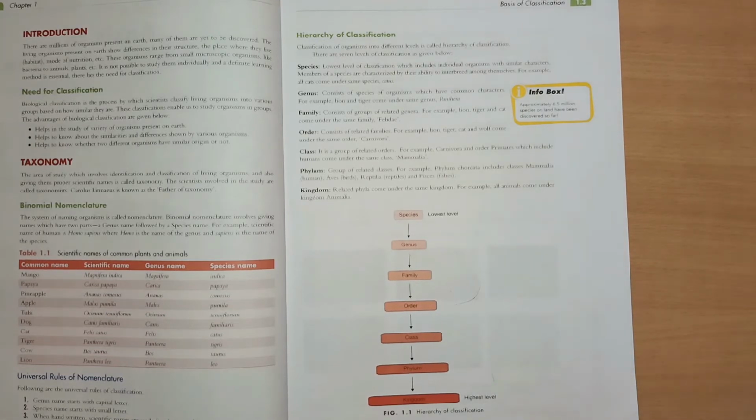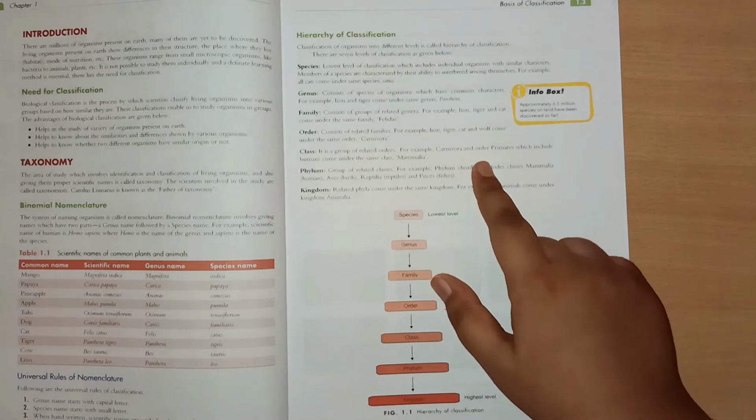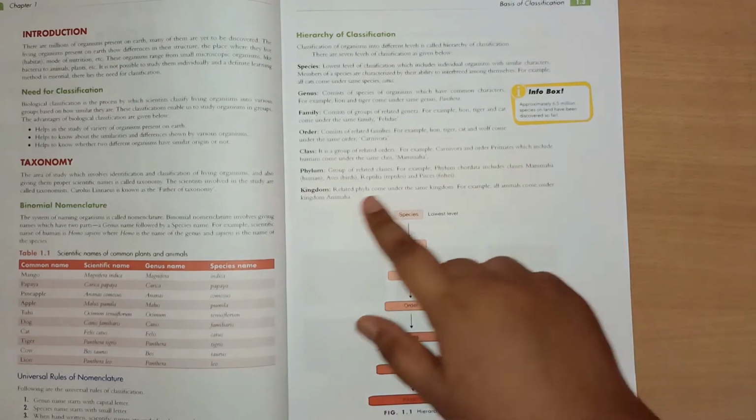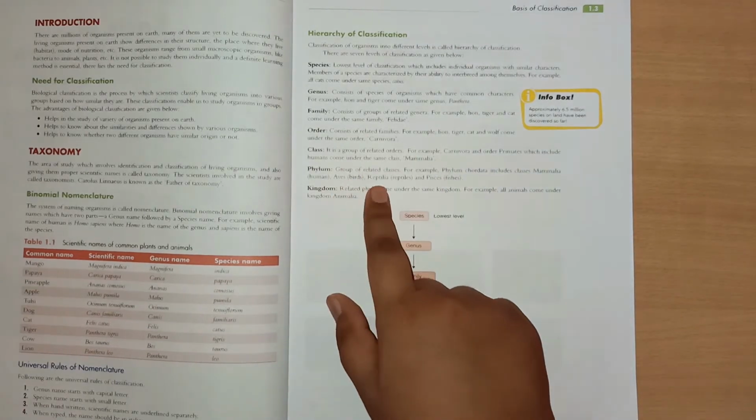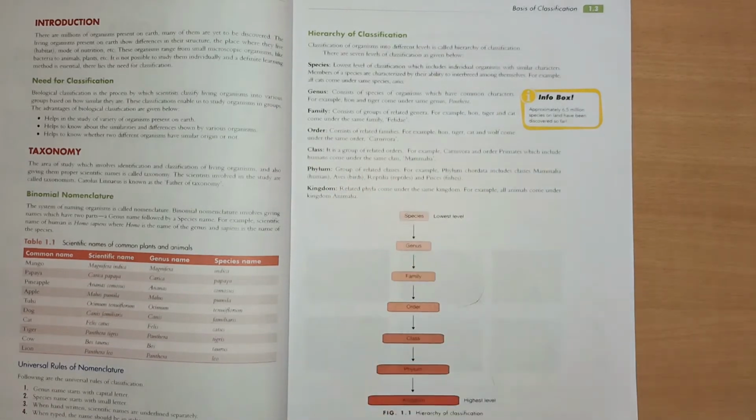and order Primates, which include human, come under the same class, Mammalia. So class is related orders. It is giving the example like Carnivora and order Primates, which include human, come under the same class, Mammalia. Phylum. Now phylum is related classes. Phylum includes classes like Mammalia, Aves, Reptilia, Pisces. Mammalia is humans, Aves birds, Reptilia reptiles, Pisces are fishes.